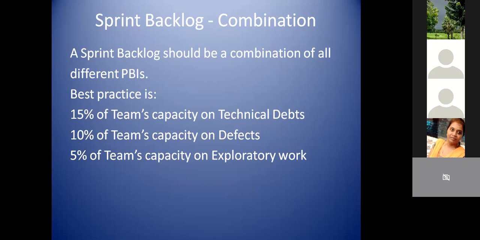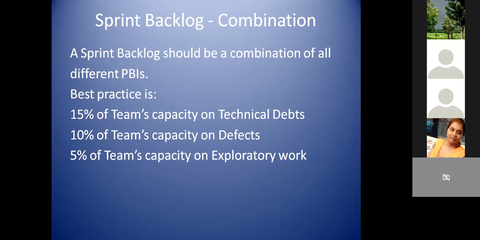It should be balanced, but at the same time, you should think about what value we are going to get or not get out of the new item that we are planning. So it is always good, depending on your team's maturity, to plan it at 80 to 90%. Keep a 10 to 15% buffer always. Okay, that is one thing.